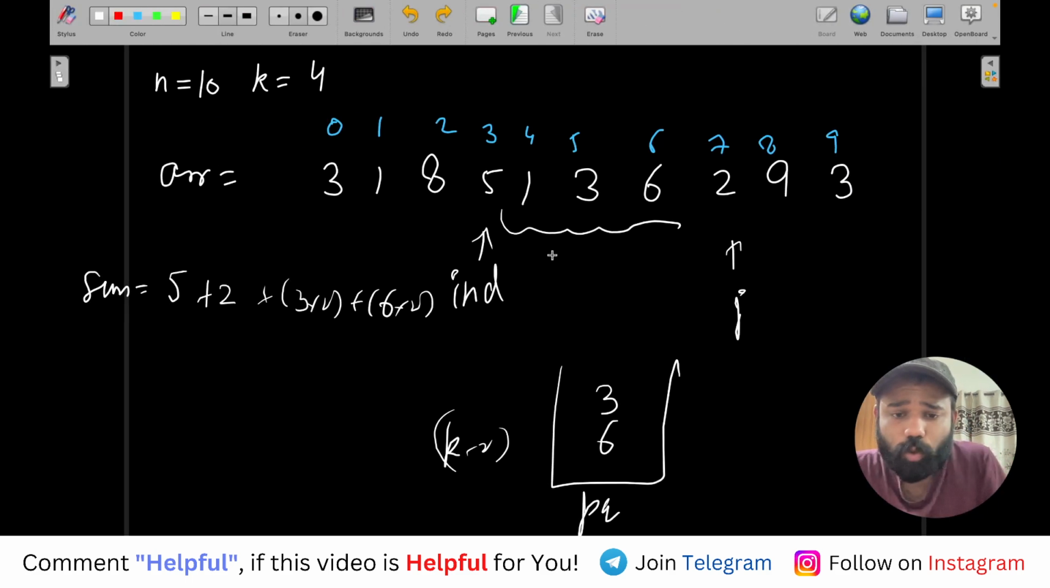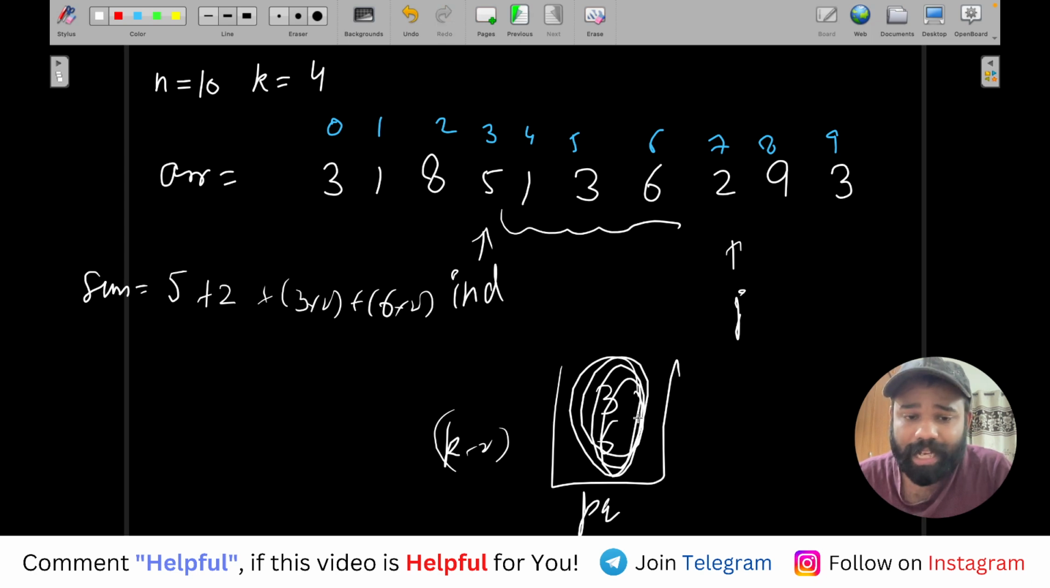This sum will store the twice of the top k minus 2 elements, the elements that will be present in the priority queue, which are the top k minus 2 elements in between ind and j. It will store their twice.